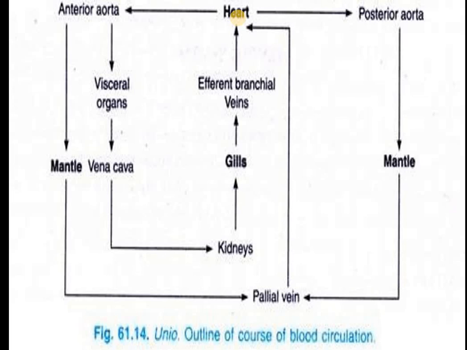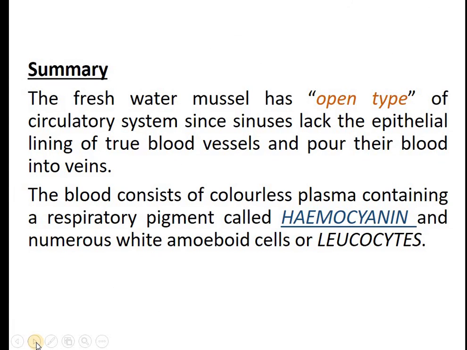So basically, what happened? Circulation here supplies the oxygenated blood, supplies the gases, removes the nitrogenous wastes and also transports the nutrients. These are the functions of the circulation. Again, summary: the freshwater mussel has an open type of circulatory system, since the sinuses lack the epithelial lining of true blood vessels and pour their blood into the veins. The blood is colorless plasma containing the respiratory pigment called hemocyanin and numerous white amoebocytes or leukocytes.